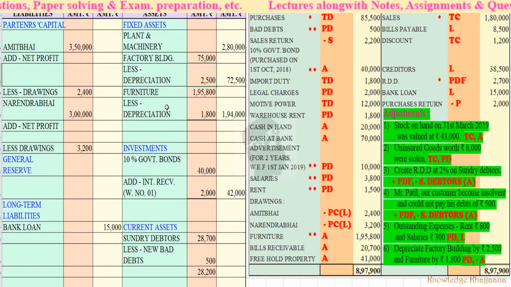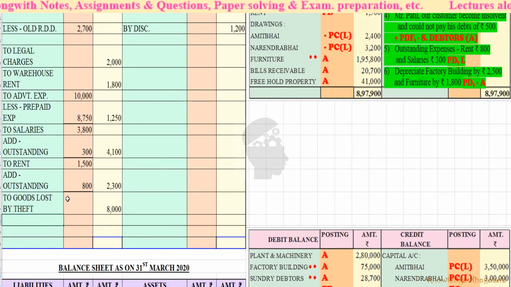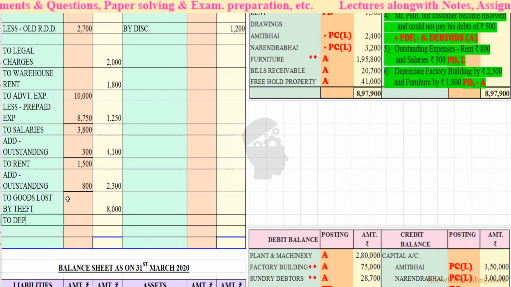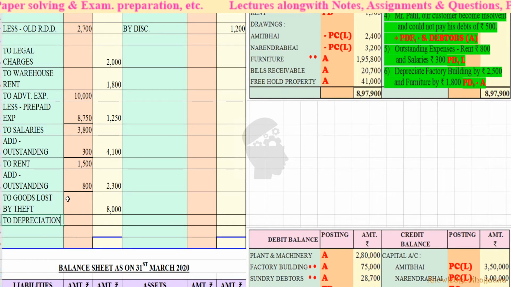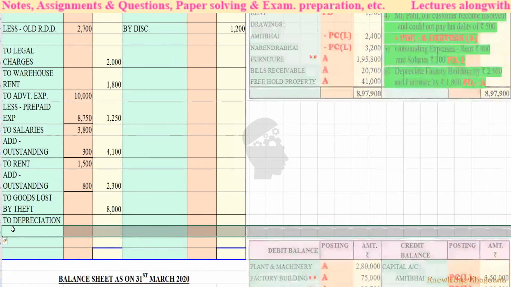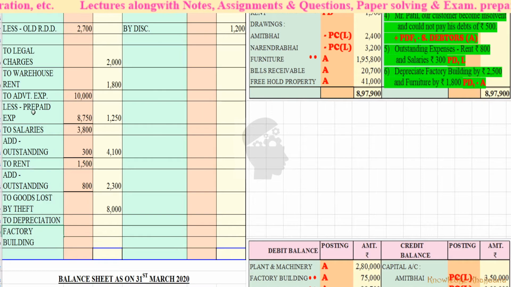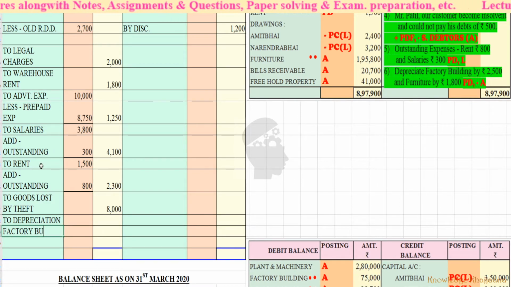Factory building 2,500 and furniture 1,800 to depreciation. In short we can write PLDG.